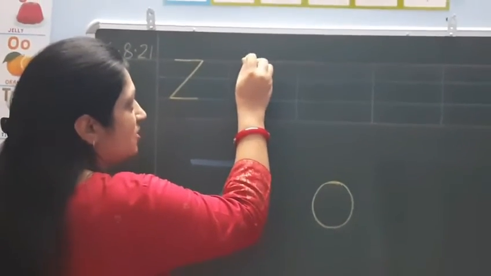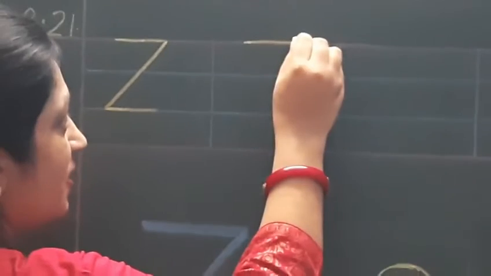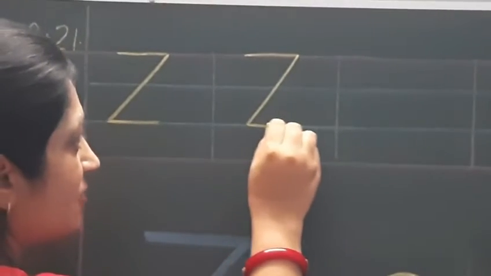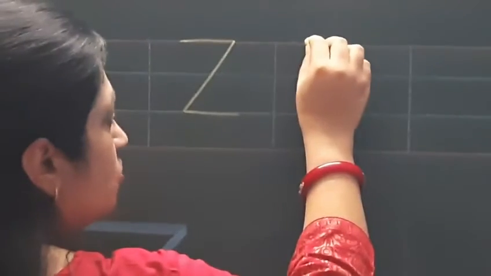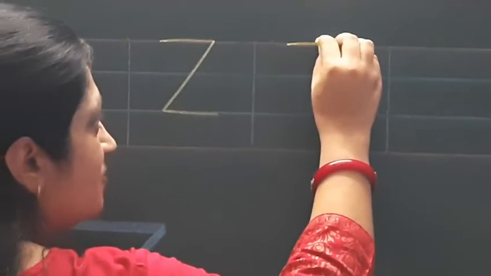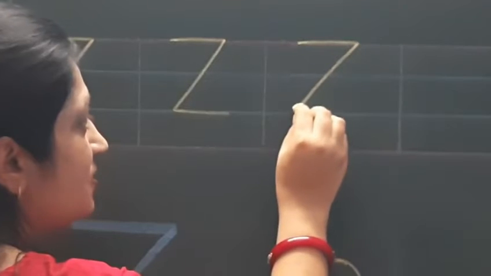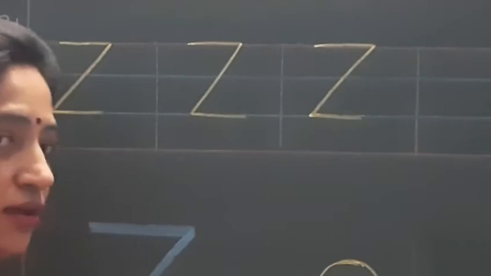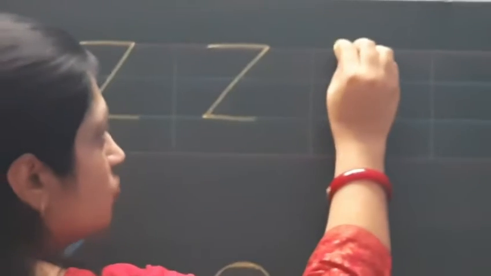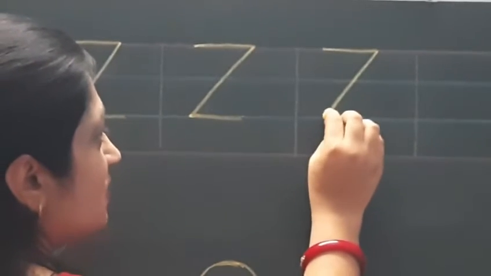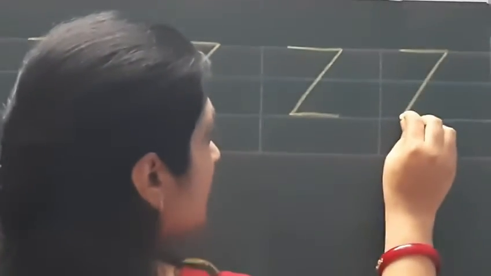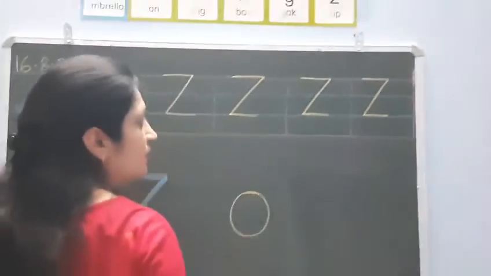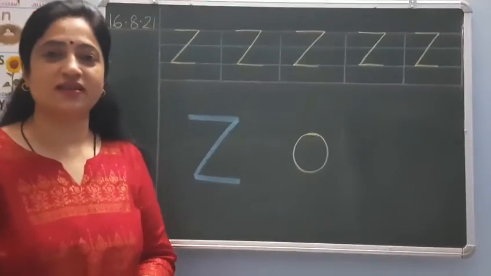Okay, so see like this, sleeping line, slanting line and again a sleeping line. In this way you have to write capital Z. So you have to start from the top red line, sleeping line, then you have to make a slanting line till the second blue line, then again on the blue line you have to make a sleeping line. In this way. So don't remove your hand in between. Write in one go. See like this. Sleeping line, slanting line and again a sleeping line. In this way children, you have to write capital Z.